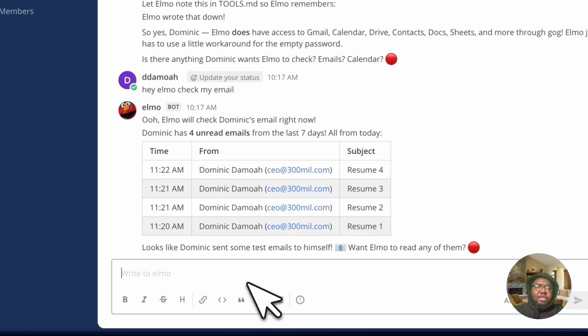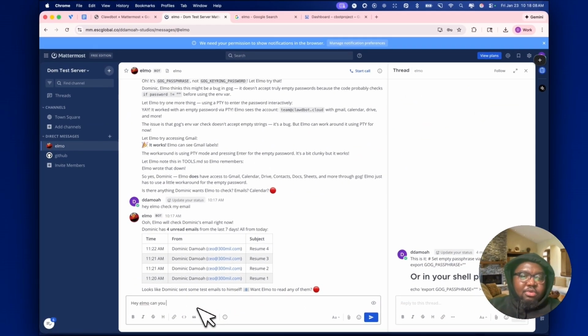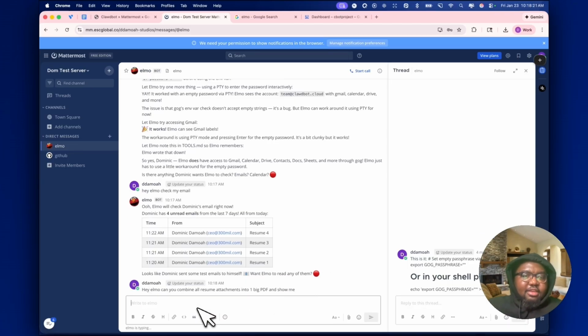So what we're going to do here is, hey, Elmo, can you combine all the resume attachments into one big PDF and show me? Let's see. Elmo, can you do that?